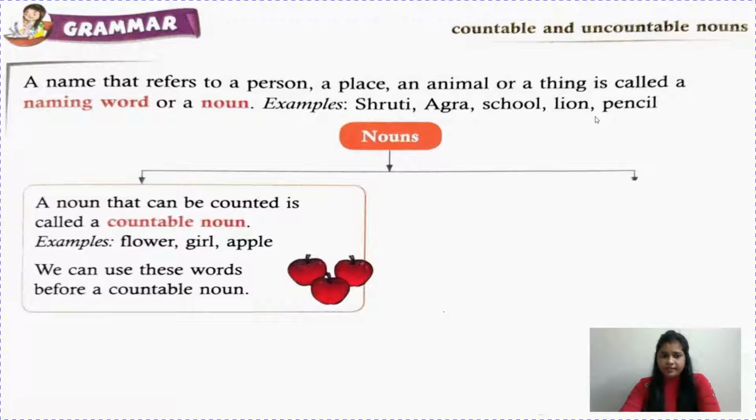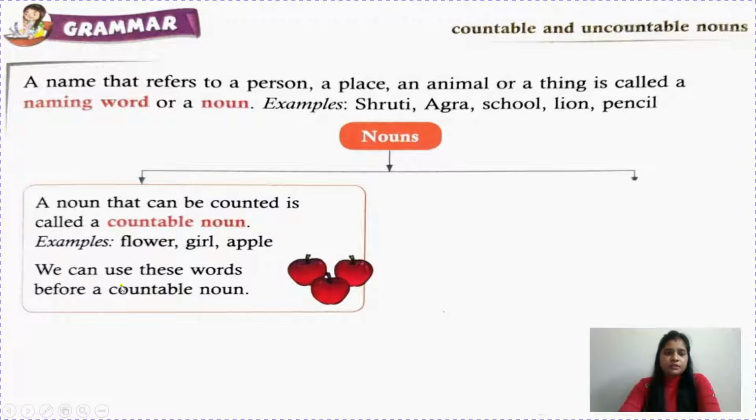We have learned different kinds of noun like proper noun, common noun, material noun, abstract noun and collective noun. But here we are going to learn countable noun and uncountable noun. Children, from the name only you can tell what a countable noun is. It is a noun that can be counted. What are the things that you count? Like your pencil, your books, your copies. You can count your friends also. Examples are given like this: flower, girl, apple. You can count these things.